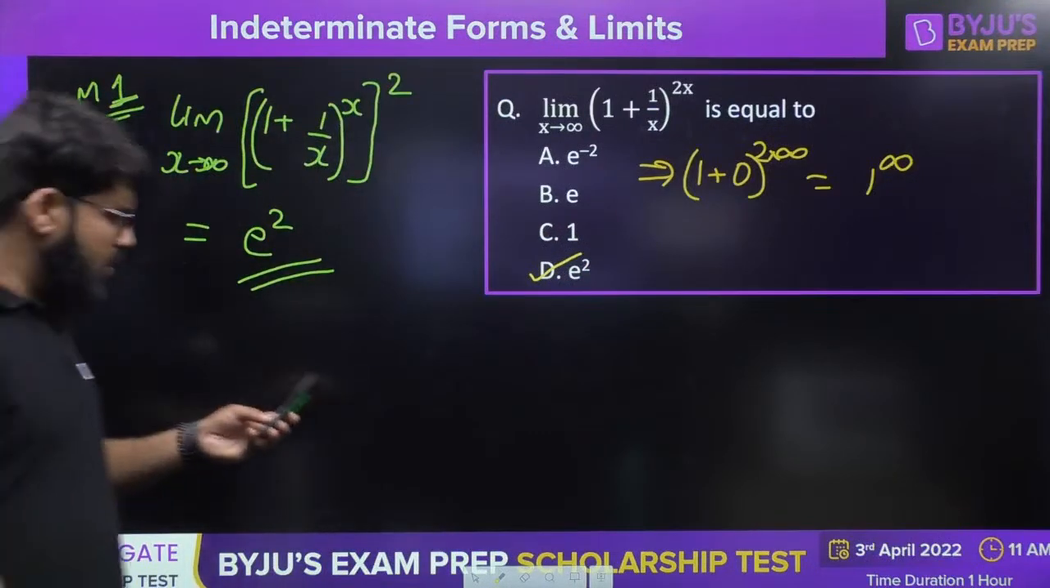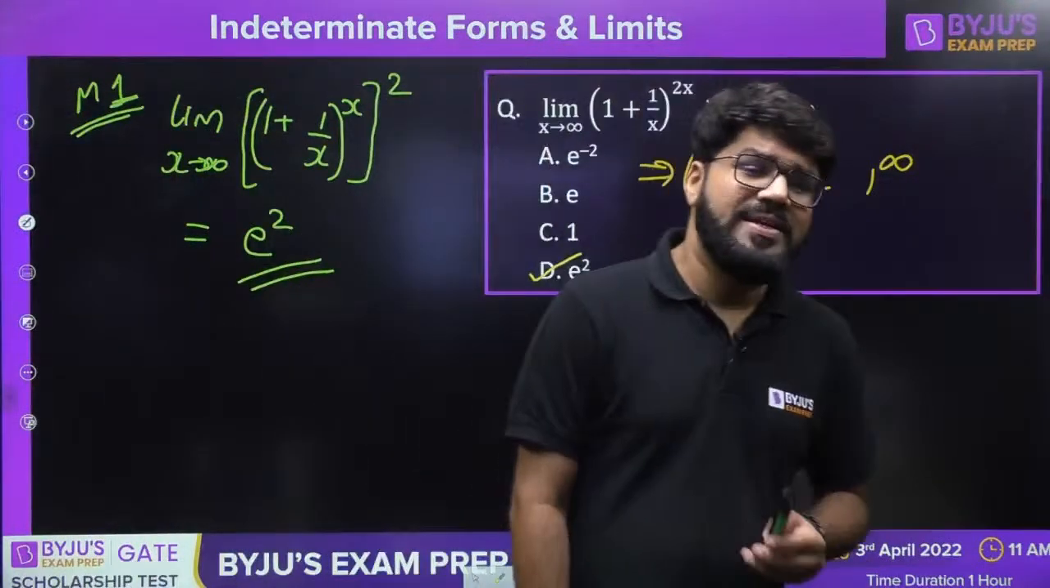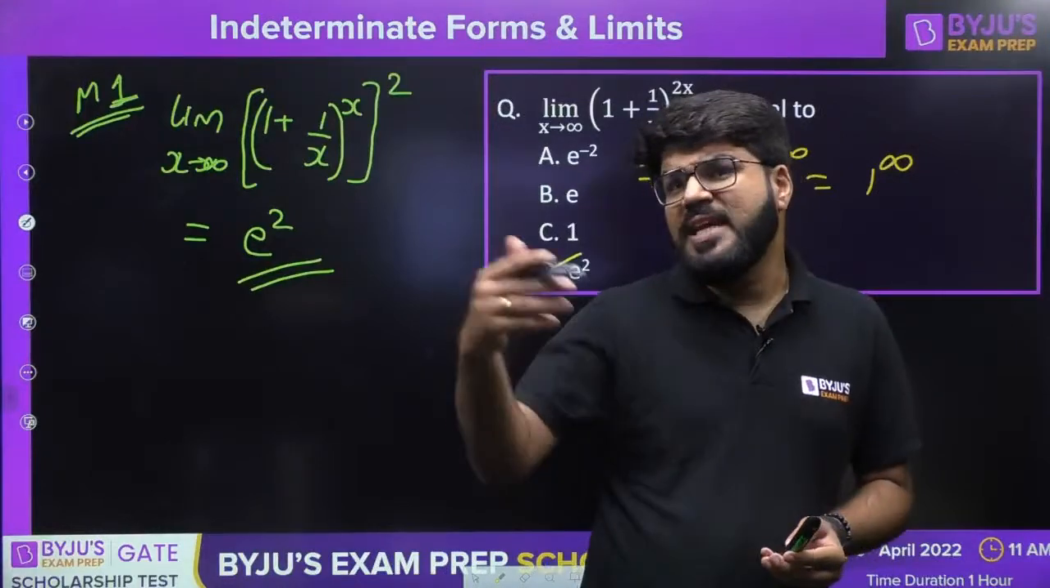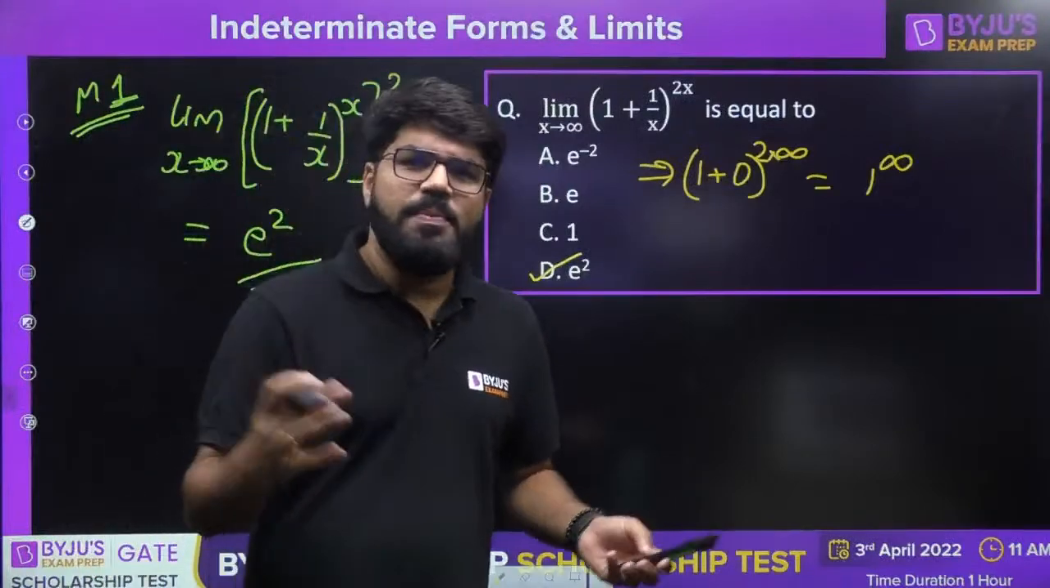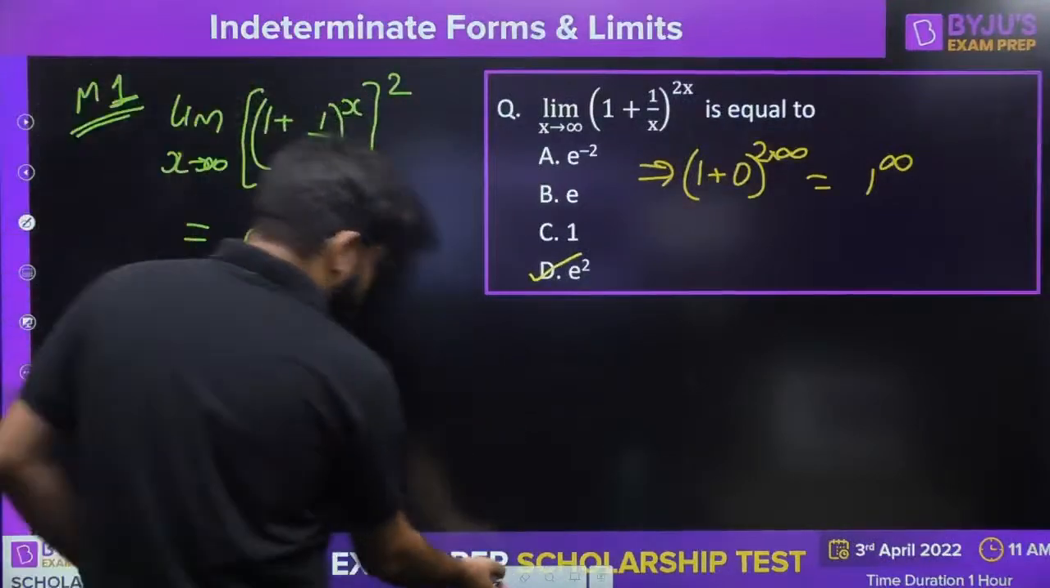But what is the actual logic of 1 power infinity? How to solve the question, sir, if I don't remember the formula, if it is any other form involving 1 power infinity? Because it is the power case, the simple way is taking up the log. Okay, so what is method number 2?